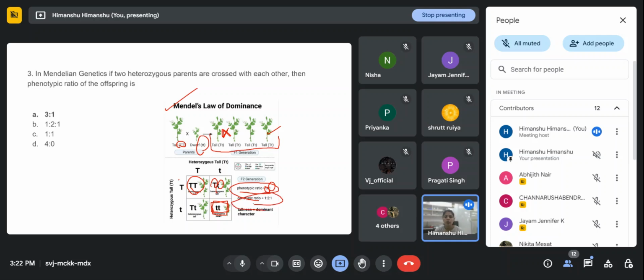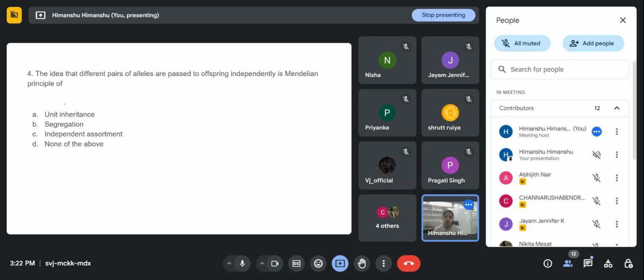But in this question they ask what is the phenotypic ratio. So you people very correctly answered this question, 3 is to 1 is the right answer. Okay, does anyone have any doubt for this question? No, ma'am. Okay.